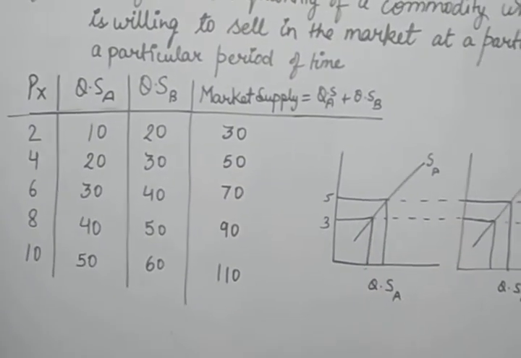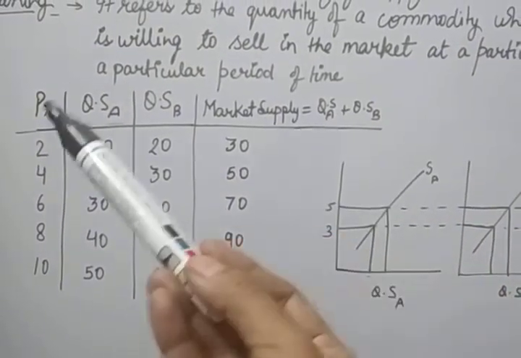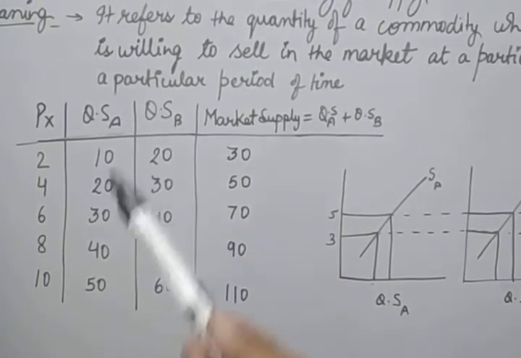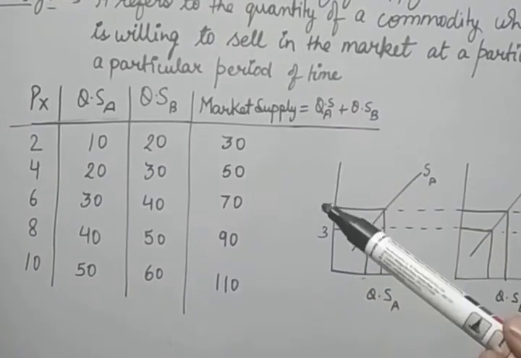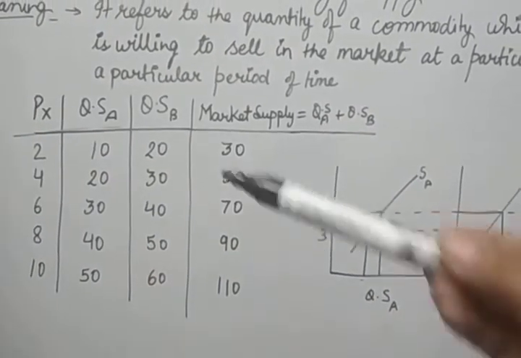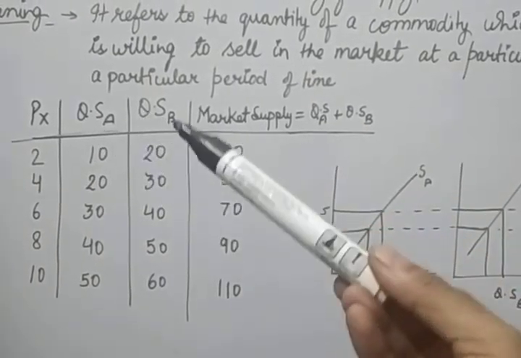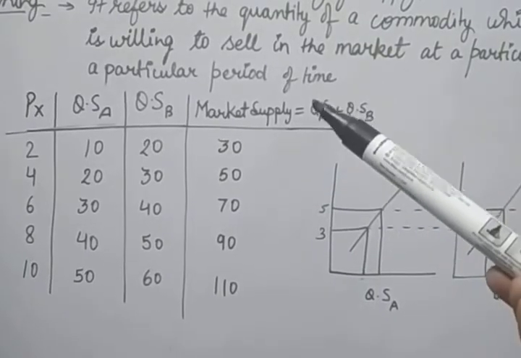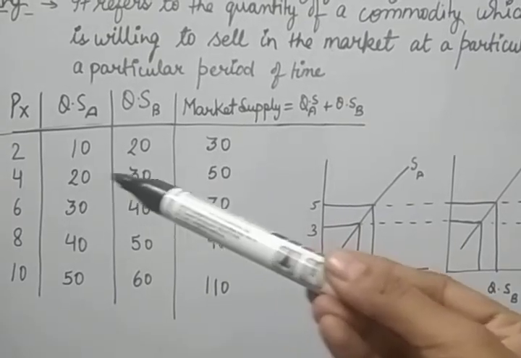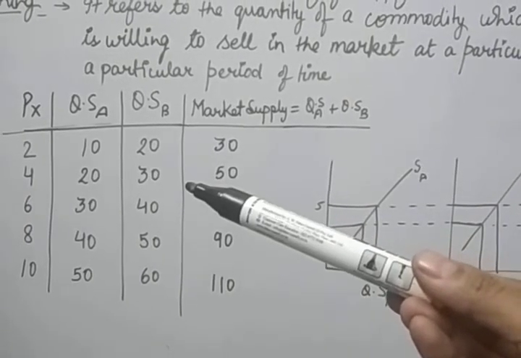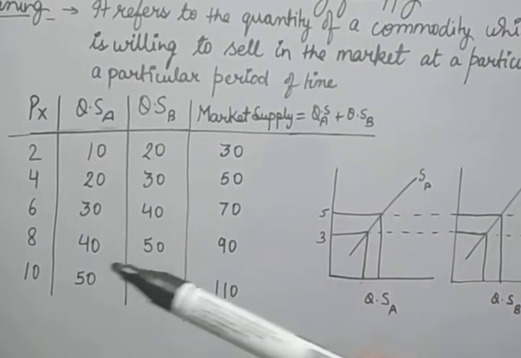Now let's discuss the market supply. In individual supply we have discussed the relationship between price and quantity supplied of an individual firm or an individual producer. Now what is the meaning of market supply? Market supply is the amount of a product that all the producers, maybe producer A, B, X, Y, Z, N number of producers, are offering for sale in the market at a given price and at the given period of time.